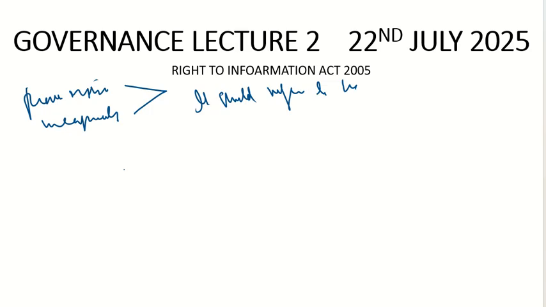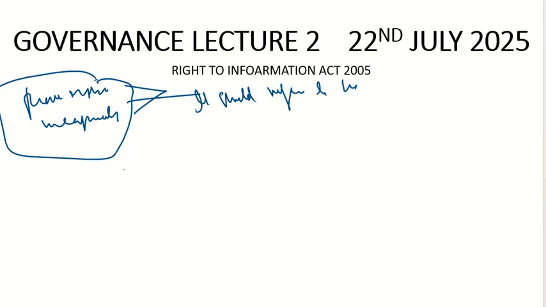Otherwise there are other ways too for the removal. For these two, proven misbehavior and incapacity, the matter should be referred to the High Court. For other criteria, for example, the person is bankrupt, or he is convicted in a case such as sexual harassment, or he has engaged in paid employment, or he is not of stable mind and body, then the President can easily remove him.